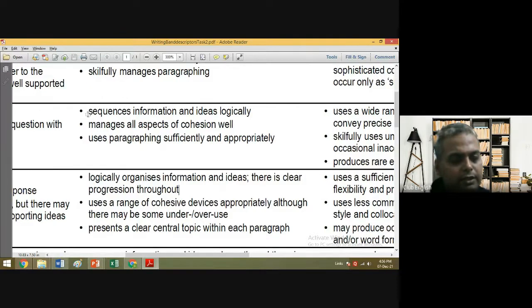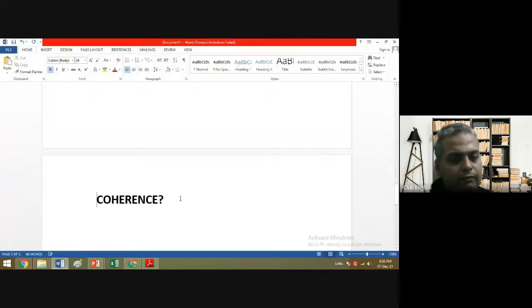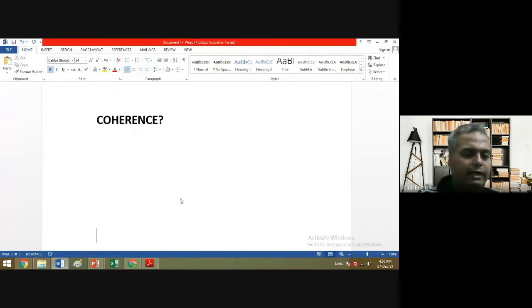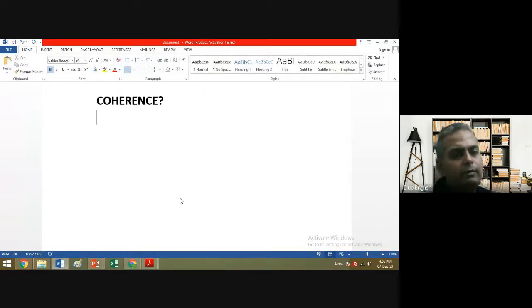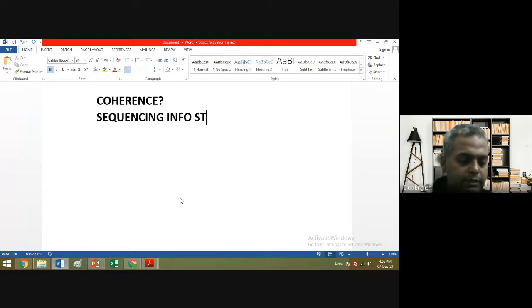So first thing is that you need to have your ideas, what you are going to write. It should not be the last thing first, rather it should be the first thing first and the last thing last. That means sequencing information step by step or clearly.